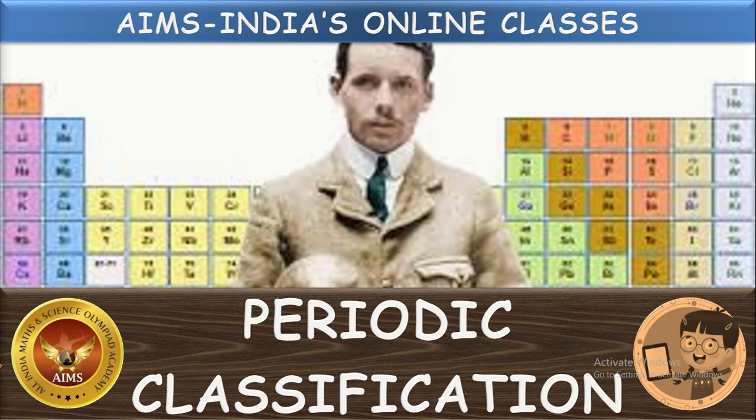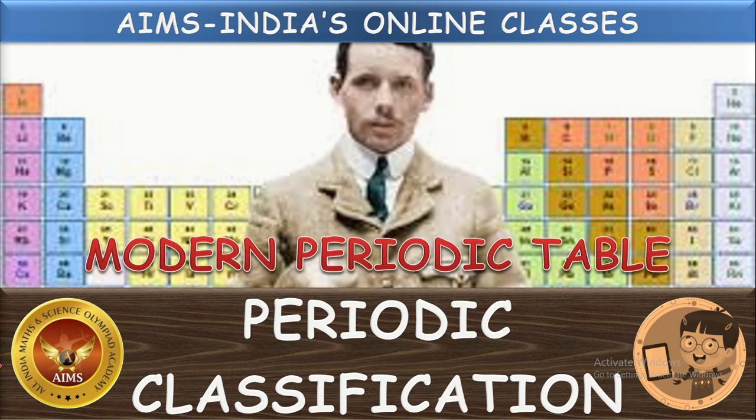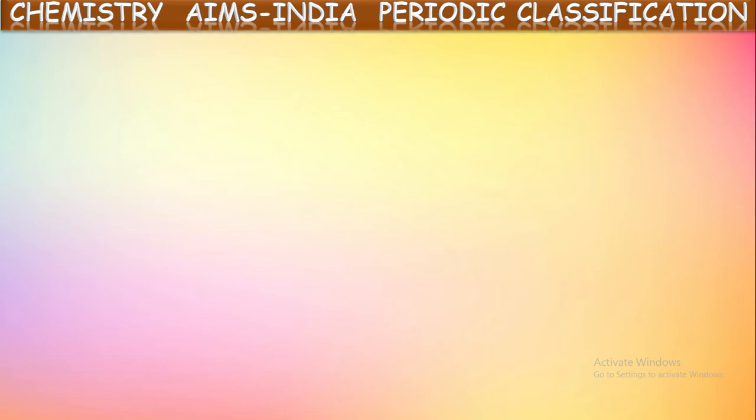In this, we are discussing the chapter periodic classification. In this session, we are going to see about the modern periodic table, which is also called the long form of periodic table, or Moseley's periodic table. About this, we are going to see now. This is the periodic table which we often see in our classrooms and schools. That is the modern periodic table. Let us see about that.